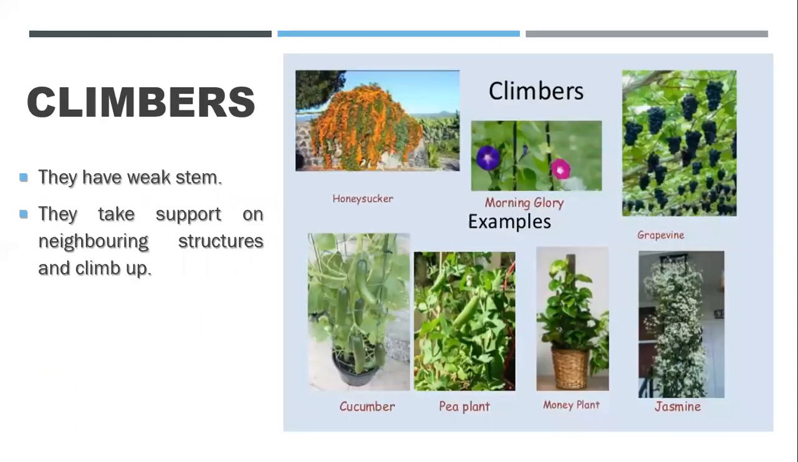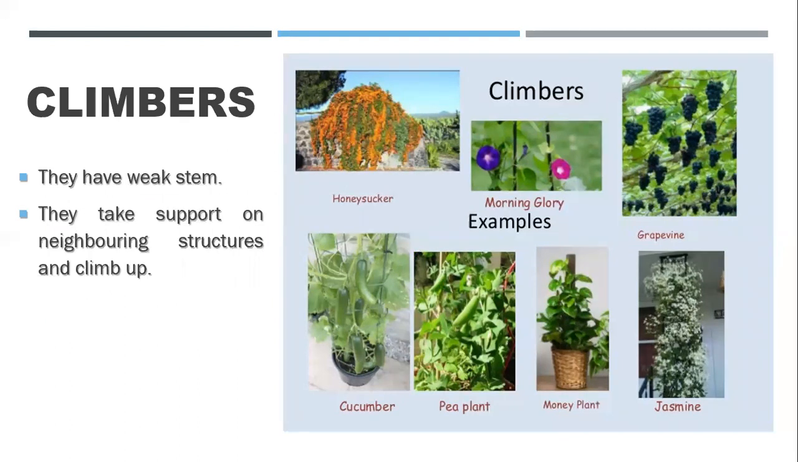Then we have climbers. Climbers are those plants which have very weak stems, so weak that they cannot stand on their own like herbs, shrubs, and trees. So they need support. We can provide support like a wall, or you can say a stem. Sorry, a woody stick you can provide as support to it.